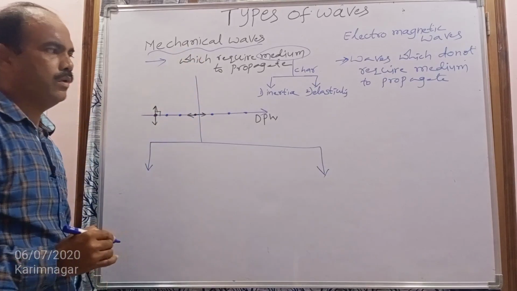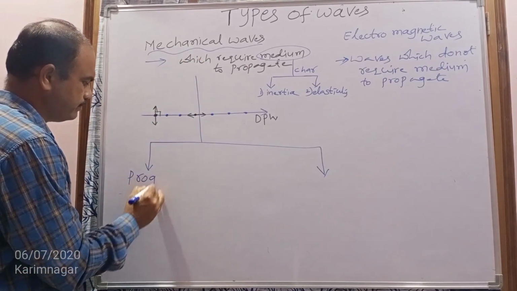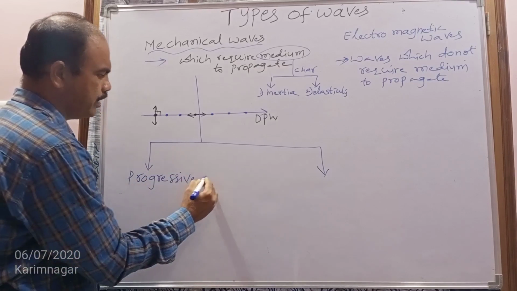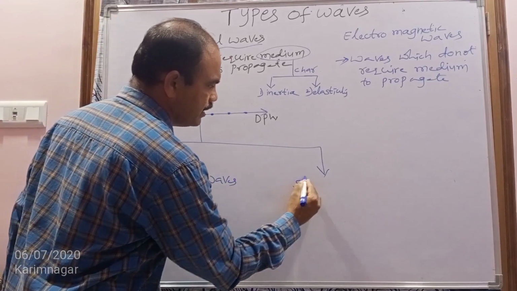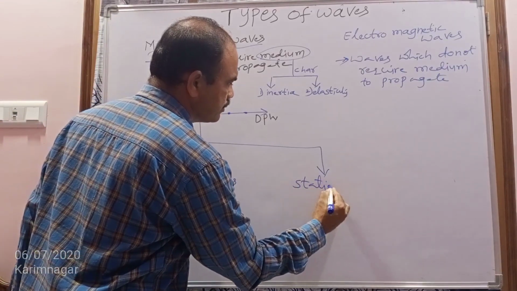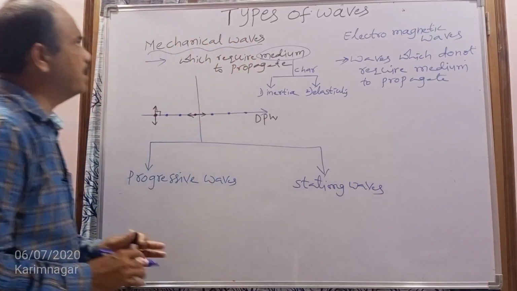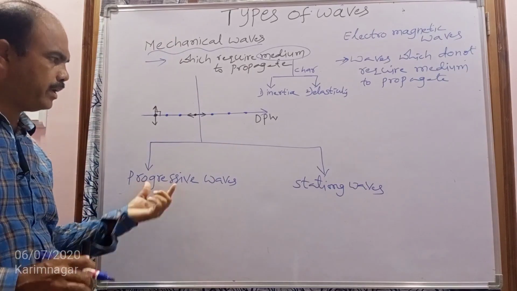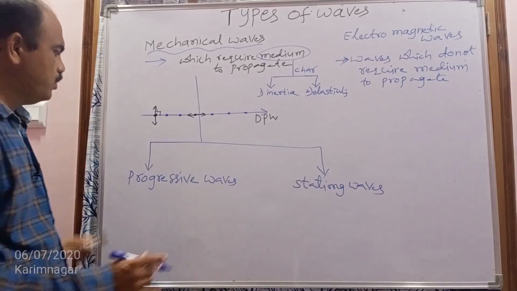Mechanical waves are of two types. One is the progressive wave and the second one is the stationary wave. So again, the mechanical waves are divided into two types: the progressive wave and the stationary wave.